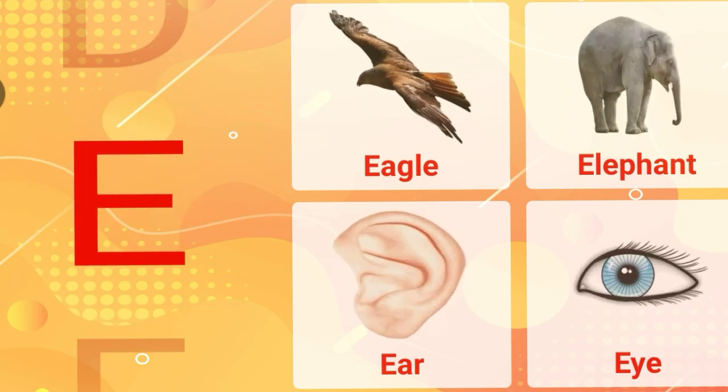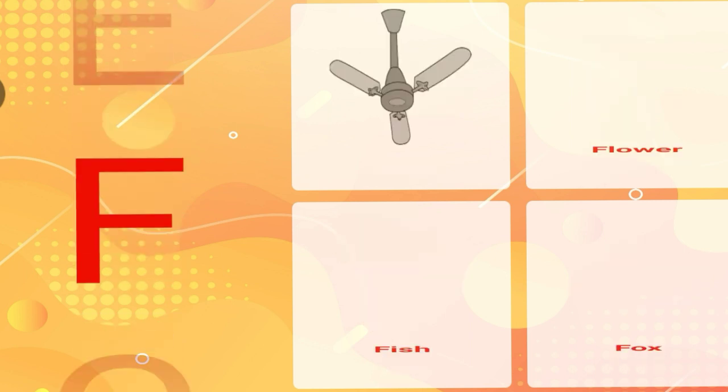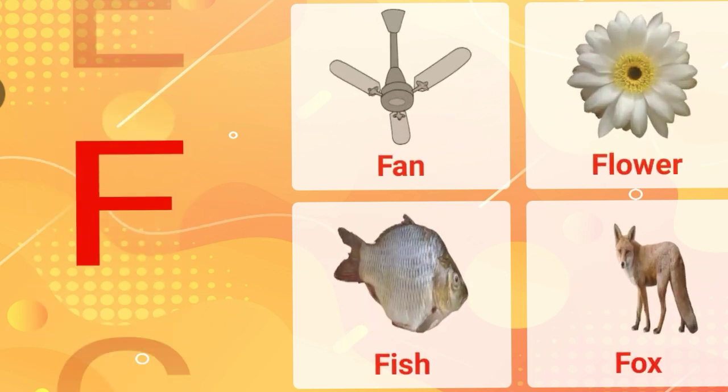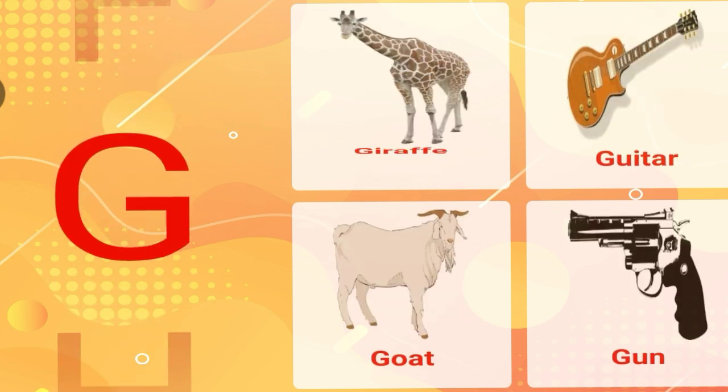E. E for eagle. E for elephant. E for ear. E for eye. F. F for fan. F for flower. F for fish. F for fox.